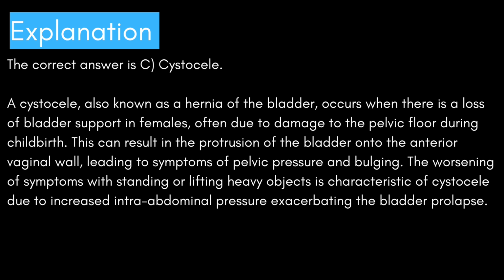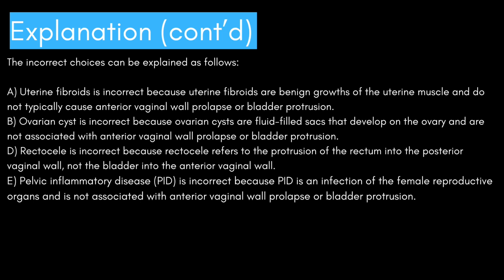All right, let's go ahead and see why the other answer choices are incorrect. The incorrect choices can be explained as follows. A. Uterine fibroids is incorrect because uterine fibroids are benign growths of the uterine muscle and do not typically cause anterior vaginal wall prolapse or bladder protrusion.